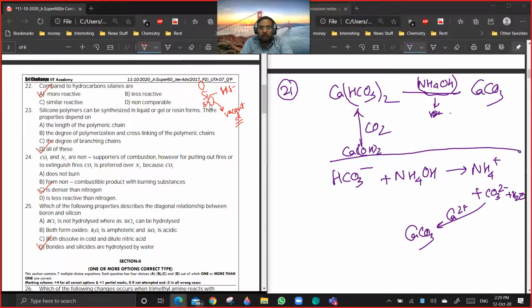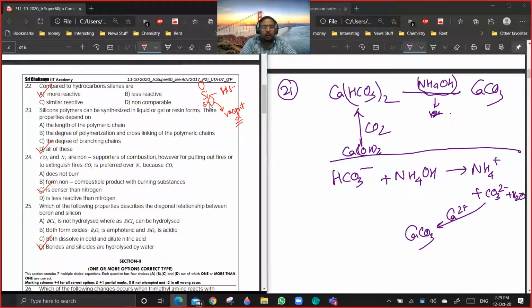So it will react with any Lewis base which is present. So more than the electronegativity difference, it is the presence of vacant d orbitals, which makes silanes much more reactive. Because hydrocarbons have carbon, and carbon does not have any vacant d orbitals. Are you getting a point? Yes, no. Okay, 23, 24, 25.